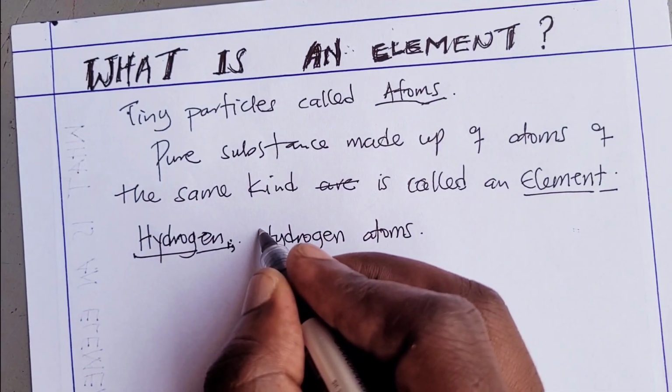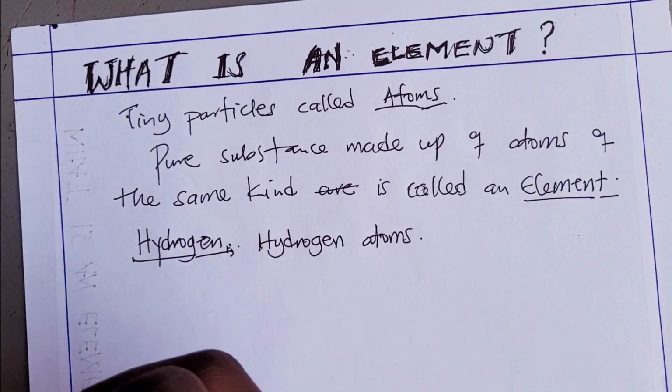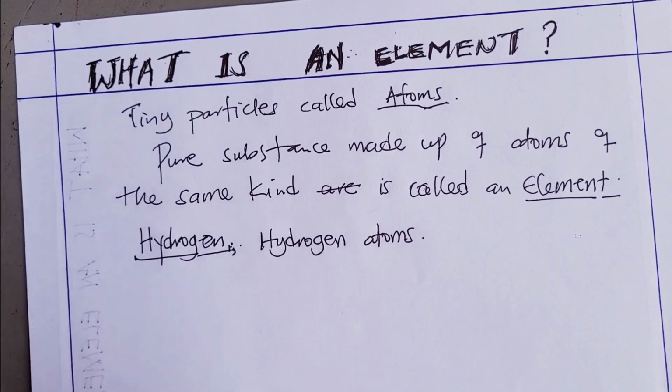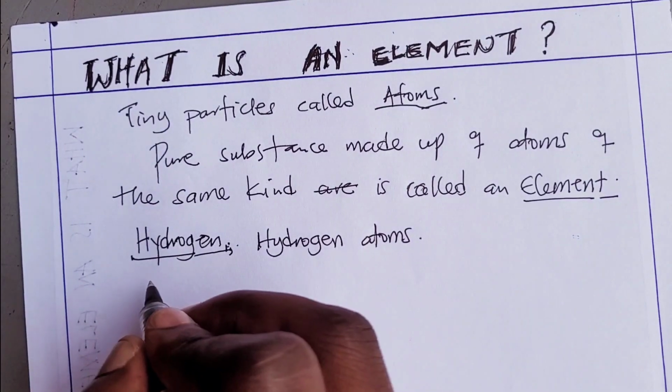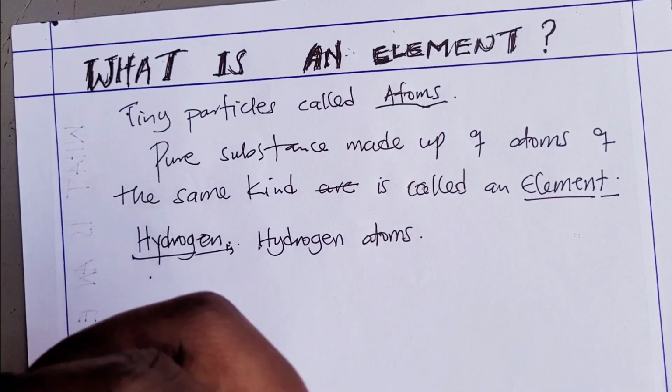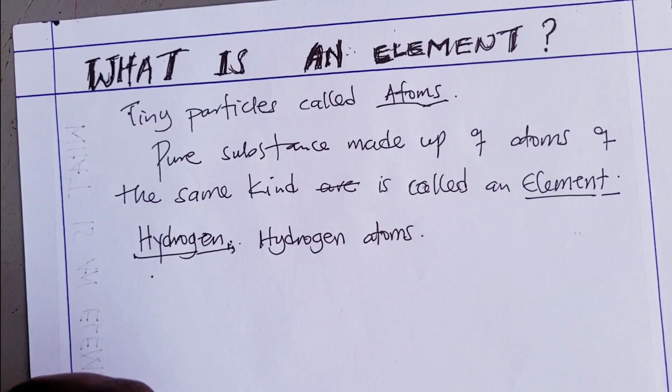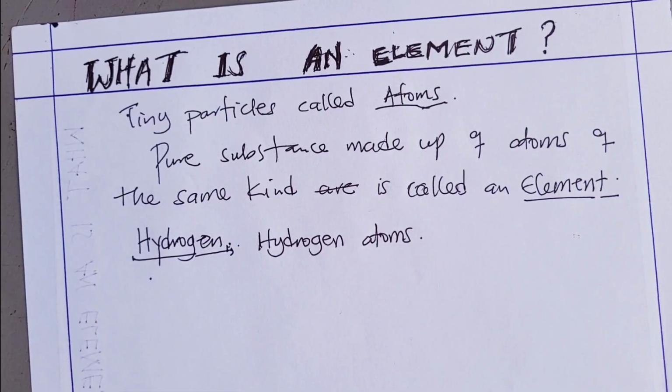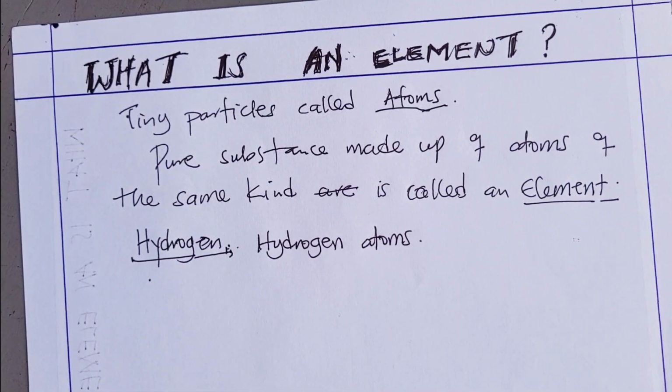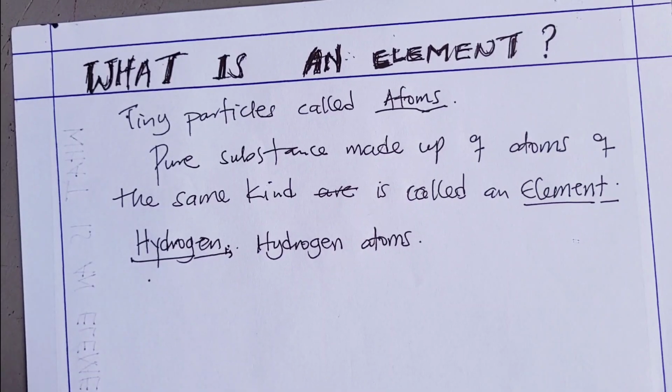Then, are there other elements apart from hydrogen? Of course, they are there. Very many of them. You can have hydrogen, you can have many others. Let us look at another definition of how we can define an element.